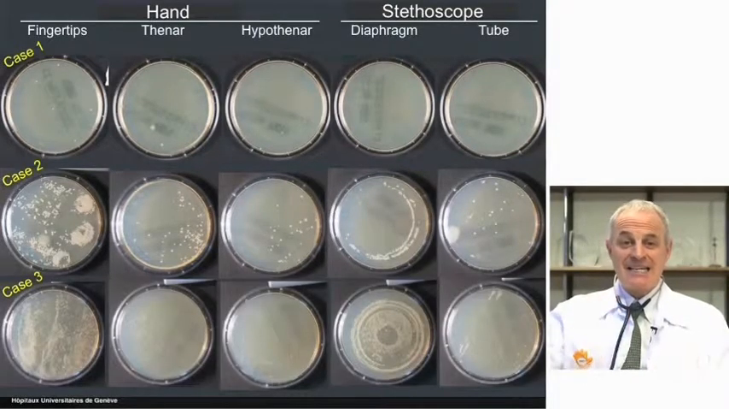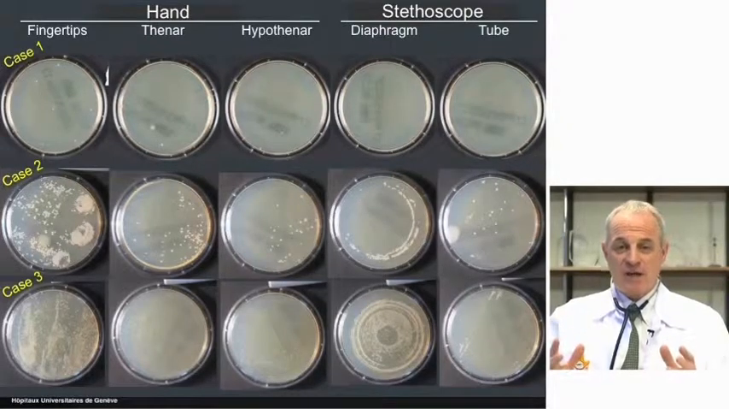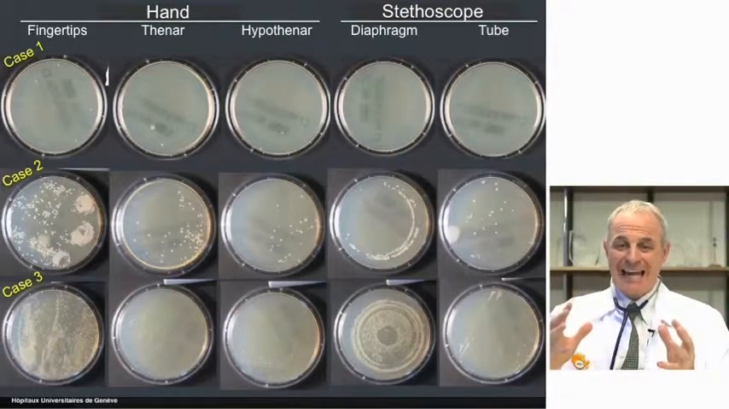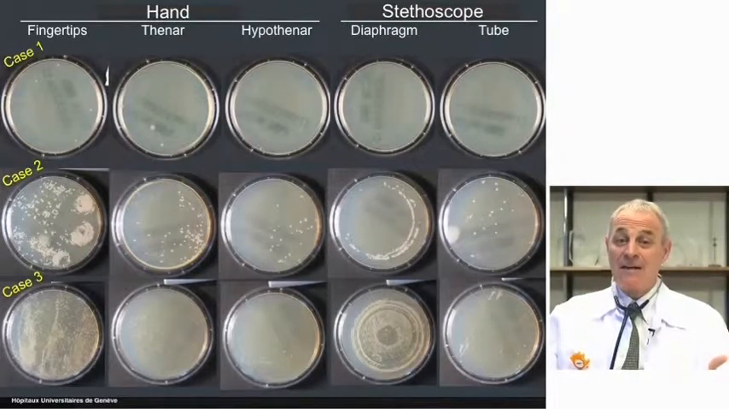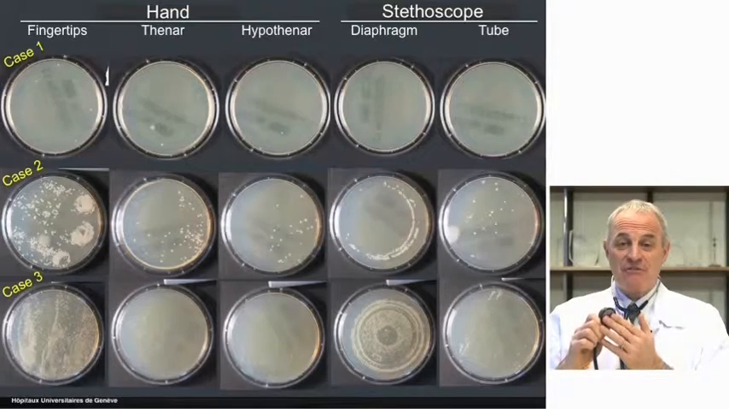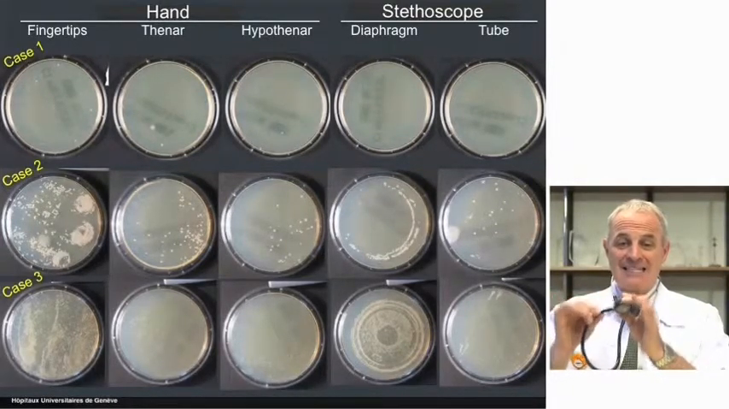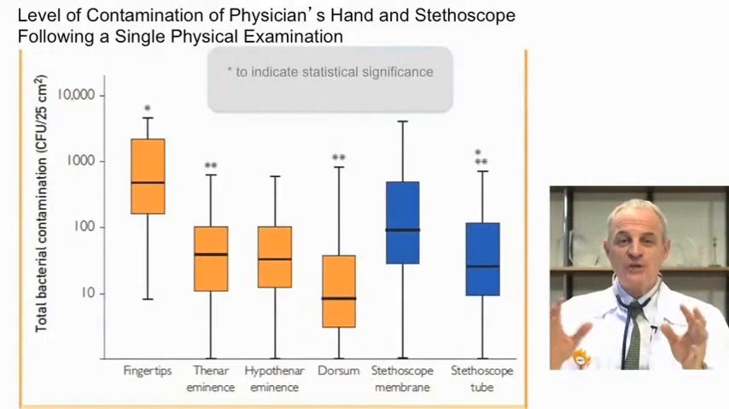Here then you see case number 3. On case number 3, it's very remarkable. You see a very high density of fingertips colonization together with a high density of tenar and hypotenar colonization, and of course a very high density of membrane or diaphragm stethoscope colonization together with a high density of tube colonization. Let me show you now the key results of the study.